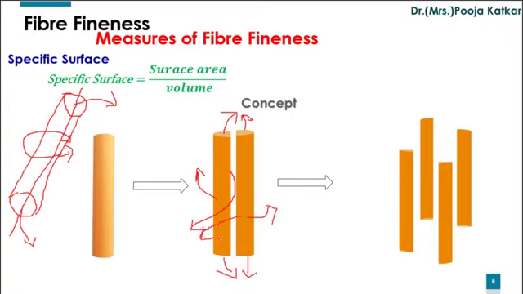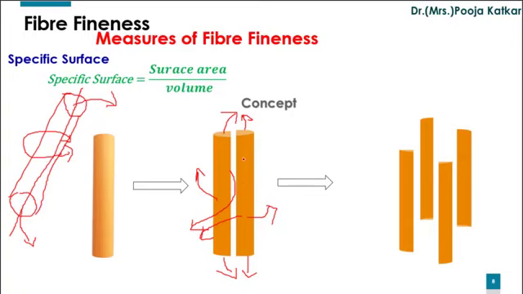These are the inner two surfaces. Those you are going to get additionally, and therefore when you cut the material, when you make the chalk finer, what has happened? The specific surface or the surface area has increased. As far as the volume of this chalk is concerned, we have not changed the volume. The volume of this chalk has remained constant, but what has happened when you convert this into finer material?